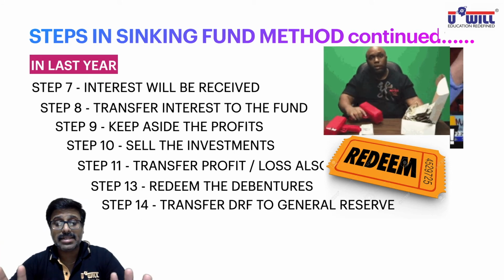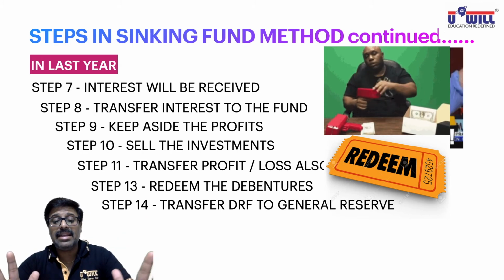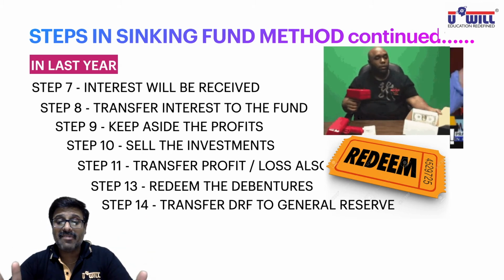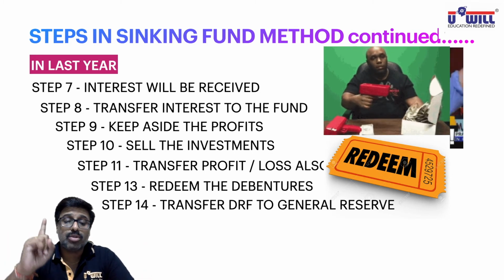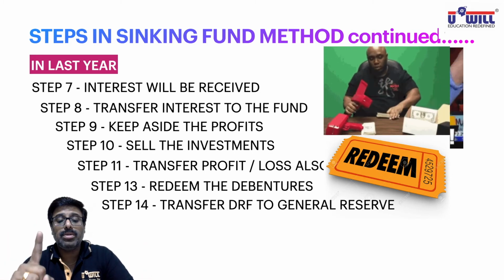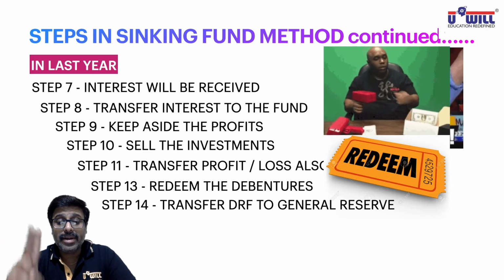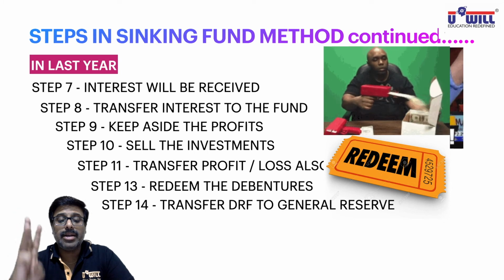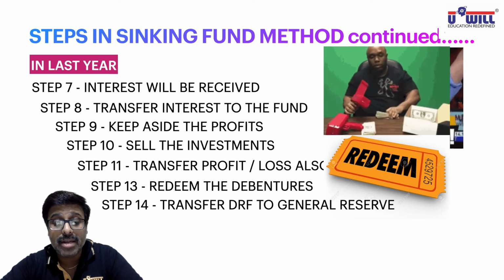But now in the last year, instead of investing the money, we will sell the investments. Thereafter, whatever is the profit or loss on investments sold will also be transferred to the debenture redemption fund account. Thereafter, we will redeem the debentures, and then the last step will transfer the debenture redemption fund balance to general reserve.